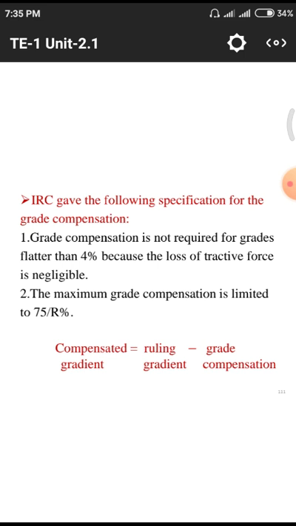Next one, the maximum grade compensation is limited to 75%. That means the minimum value we need to give is 4% and the maximum value is 75% for these vertical curves. Next, compensated gradient equals ruling gradient minus grade compensation. This is the formula for grade compensation with the help of ruling gradient and compensated gradient. This relation is also asked in online exams.